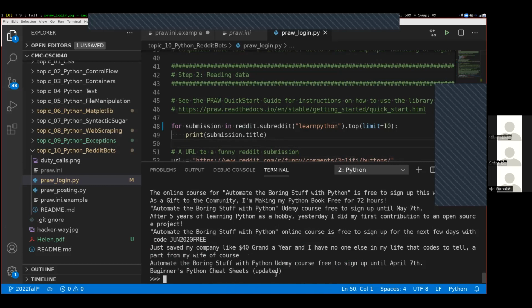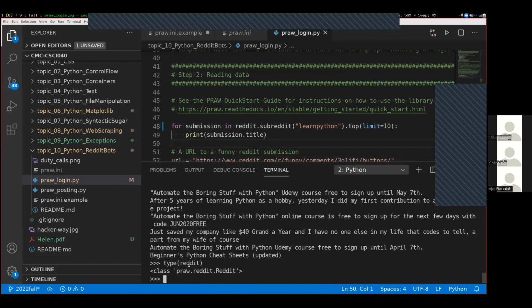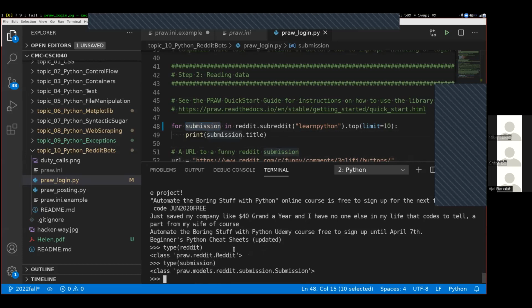Have we seen the type function before? The type function tells us what is the type of a particular variable. This reddit variable is what I created with the PRAW library, and everything's going to come off of this reddit variable. And we can see that it's inside the PRAW library because it starts with praw dot over here. Same with this submission: type submission like that. We can see that's a little bit more complicated, but still inside of this PRAW library.